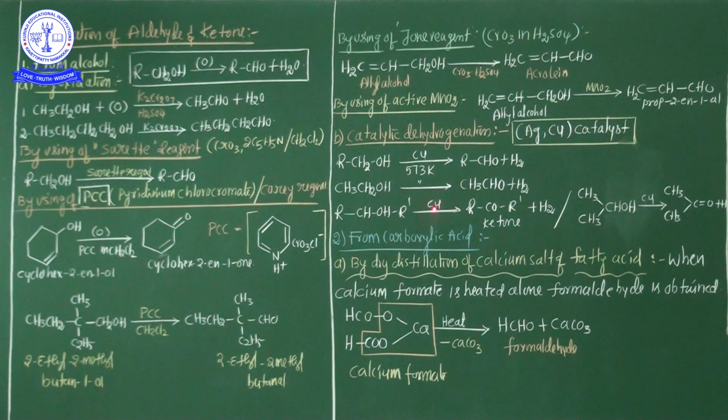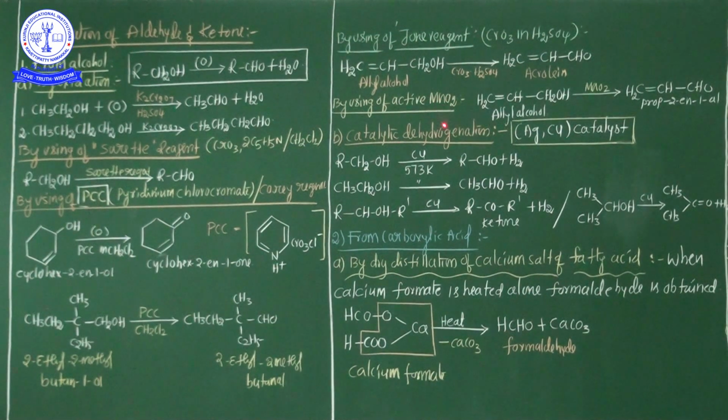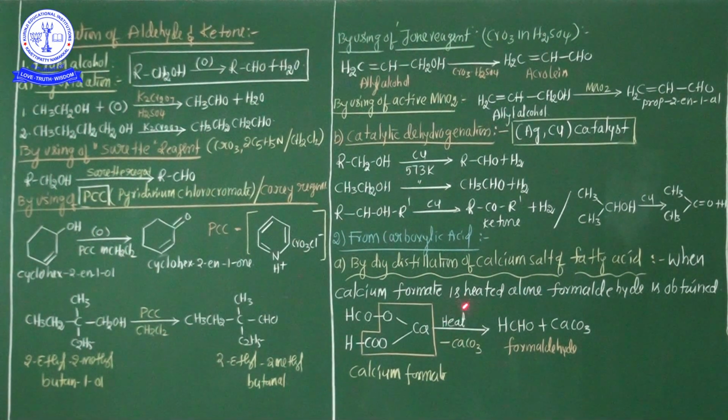My dear students, this active manganese dioxide is prepared by the reaction of KMnO4 with MnSO4 in alkaline medium. It oxidizes allylic and benzylic alcohols in inert solvents such as CH2Cl2 or CCl4. So by using active MnO2, prepared by the reducing process of KMnO4 with MnSO4.